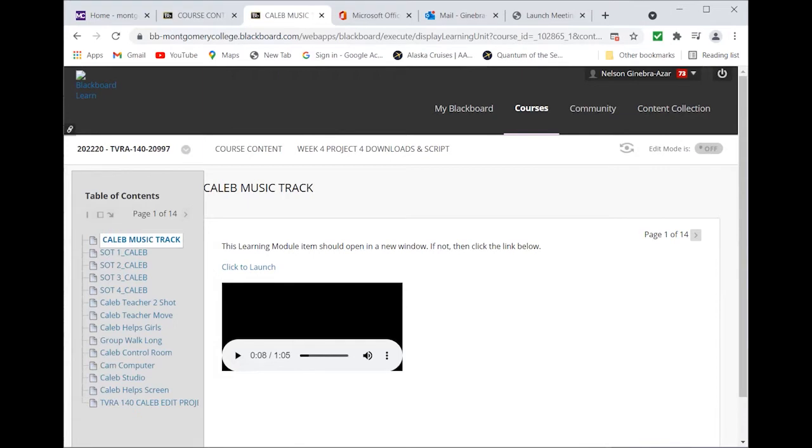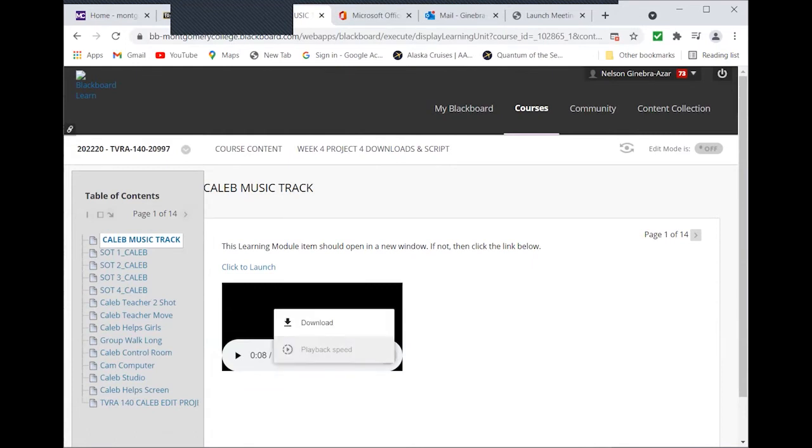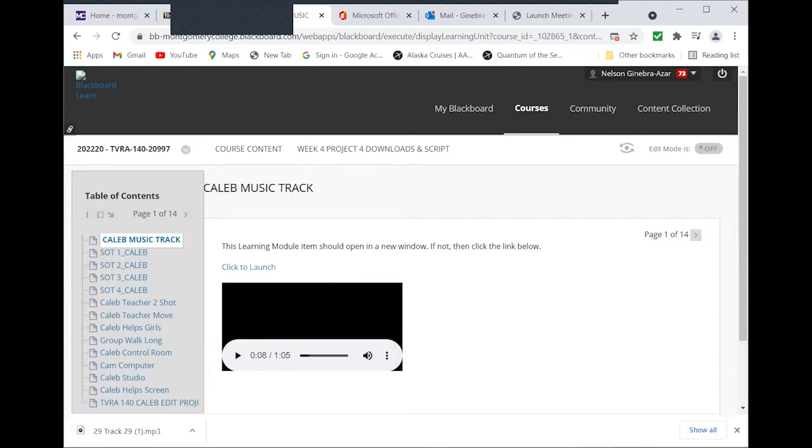Anyway, once you select the clip over here on the left, you'll see it show up here. You don't really want to launch it. You want to click on these 3 little buttons that you should see in the lower right-hand corner of the clip. When you click on that, you're going to get some options, and one of them is download. Just click on that, and it's literally going to download. This is, for example, an MP3 audio clip.